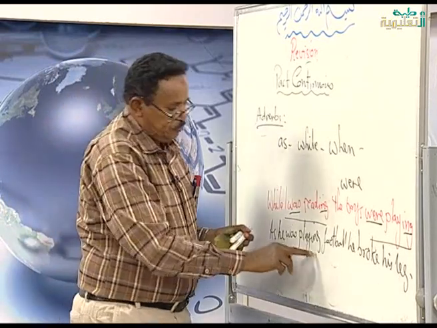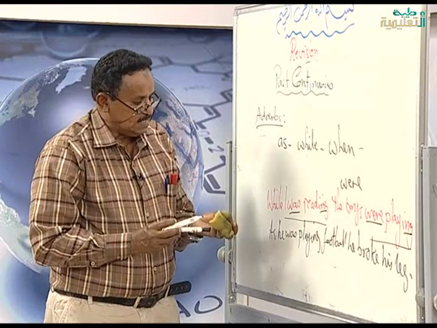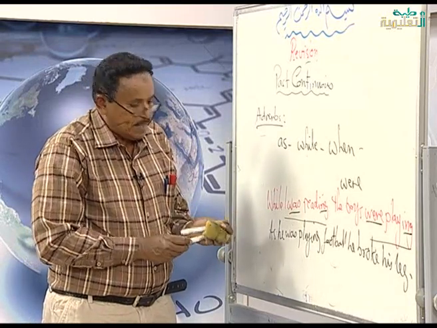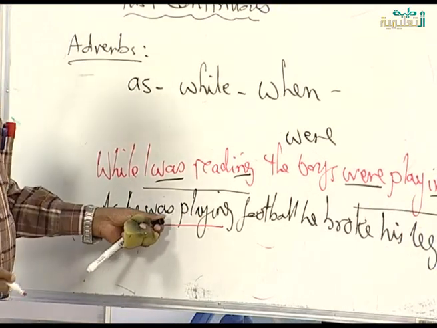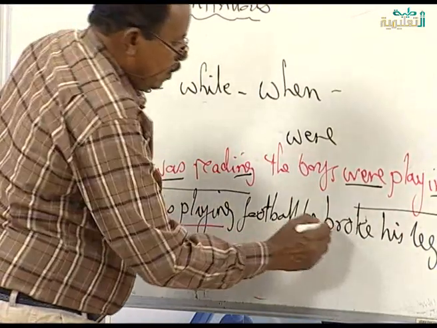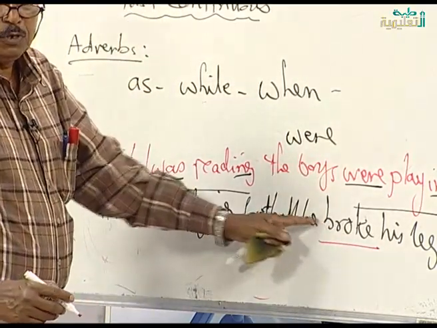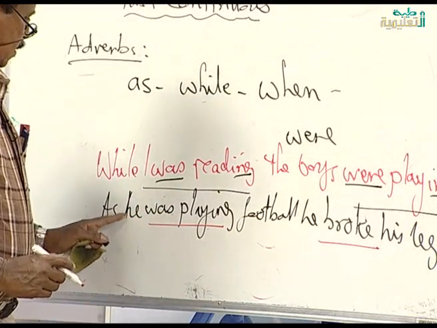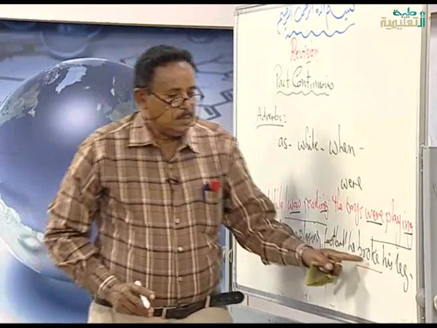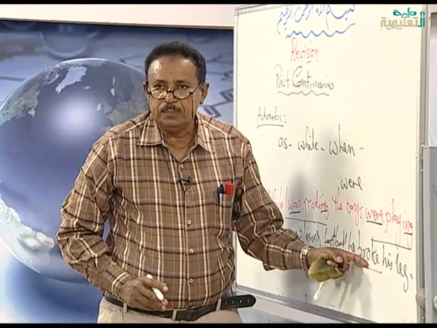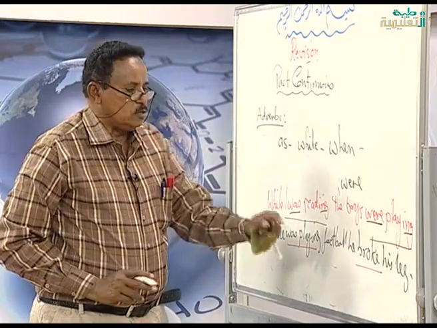As he was playing football, he broke his leg. The past continuous, we said, always has was or were before the verb. Here, was playing is past continuous because before it is was, and broke is past simple because there is no was or were. Broke is a past simple, the past of break.